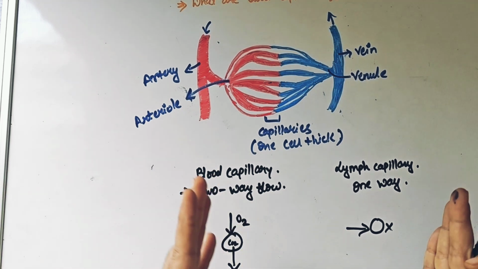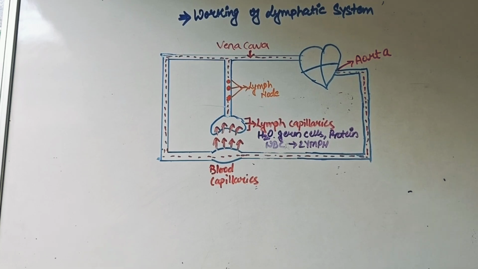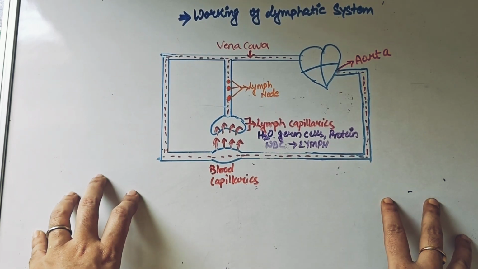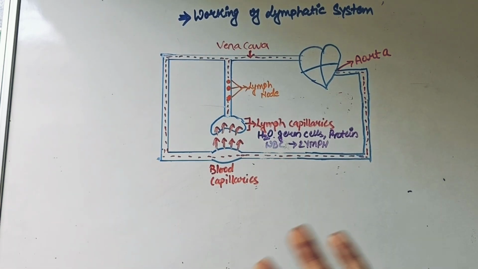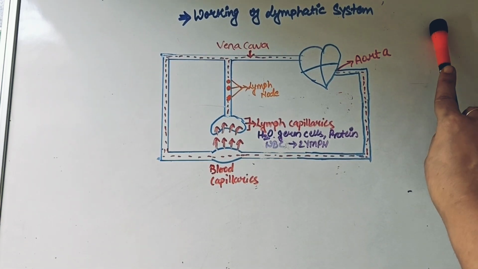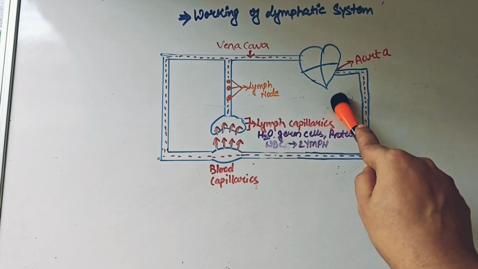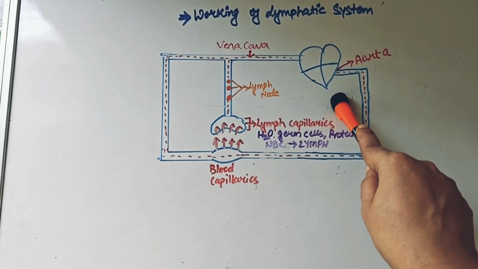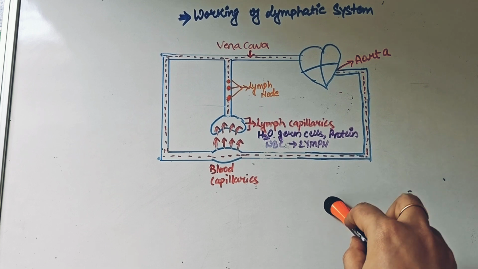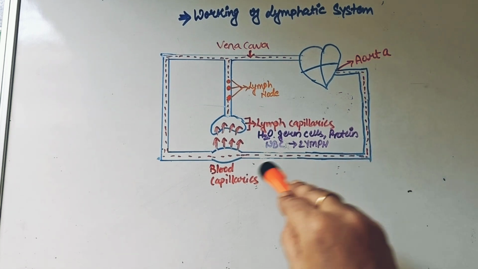So now let us understand how does the lymphatic system function. So this is a very simple diagram to understand what the working of lymphatic system is all about. So when we talk about the working of the lymphatic system, we first of all have to understand that it is related with the circulatory system, and how is what we are going to understand here. As I have explained to you just a while before, that lymph is nothing but a derivative of the blood.